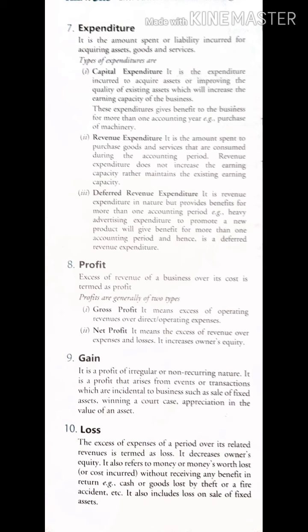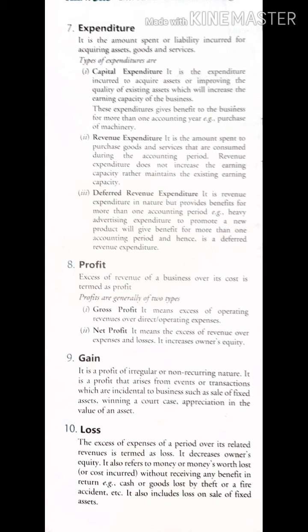It means expenditure whose benefit is carried over a long period of time. Like the expense incurred on advertisement, which is flashed on TV or elsewhere again and again. You have done your heavy expenditure once, but the benefit you gain is in the years to come. That kind of expenditure is deferred revenue expenditure.